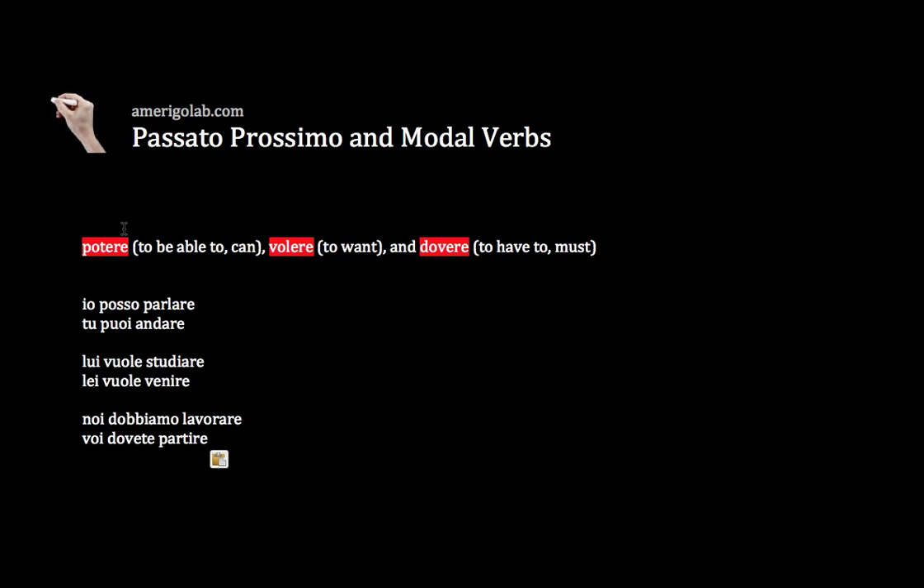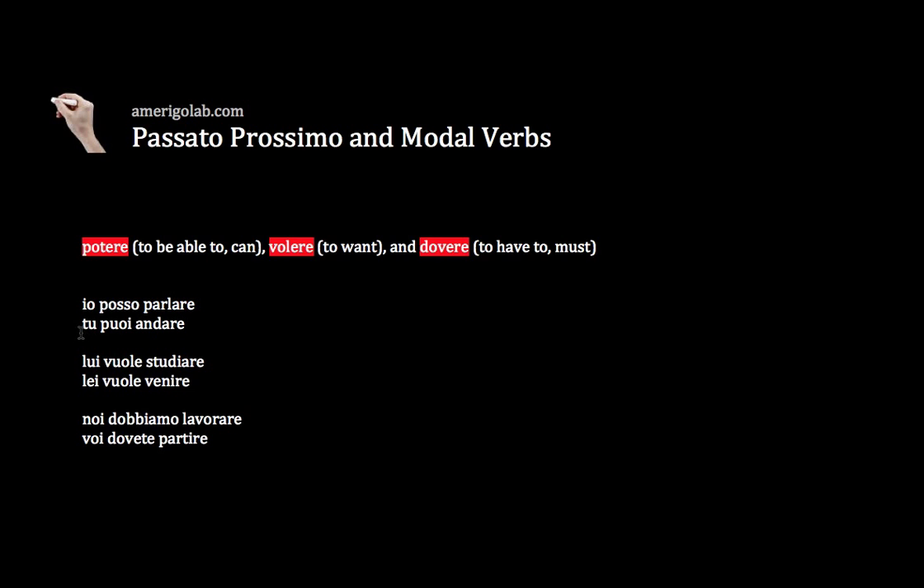Let's see now how the modal verbs work when they're used in the passato prossimo. When I say modal verbs, I mean potere, volere, and dovere. As you know, these verbs are usually followed by an infinitive form of another verb. For example, io posso parlare. The verb posso, coming from potere, is followed by parlare, an infinitive form of a verb.